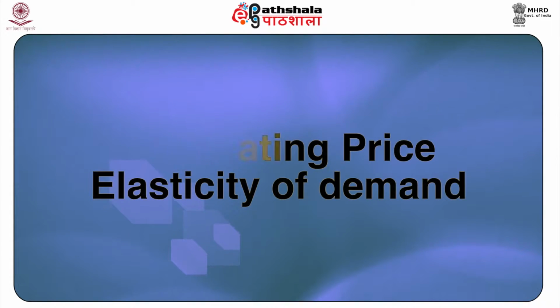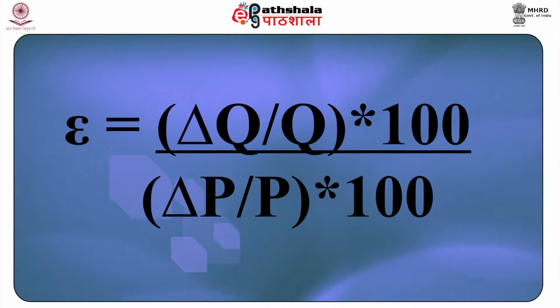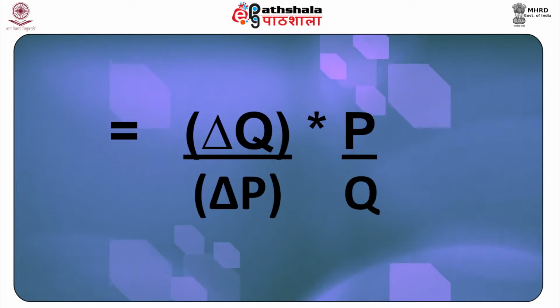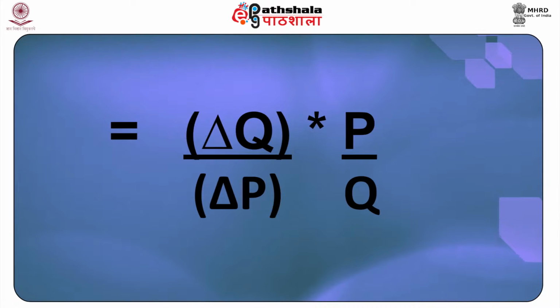Calculating the price elasticity of demand. The mathematical formula for calculating price elasticity of demand is given by the following equation. Change in Q by Q multiplied by 100, divided by change in price divided by price multiplied by 100. That is equal to delta Q by delta P multiplied by P by Q, which is equal to the inverse